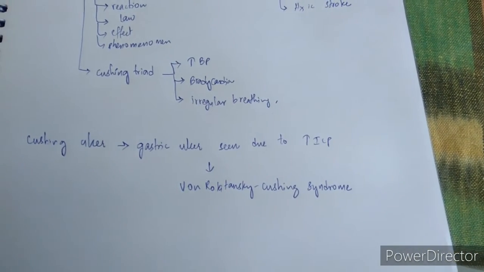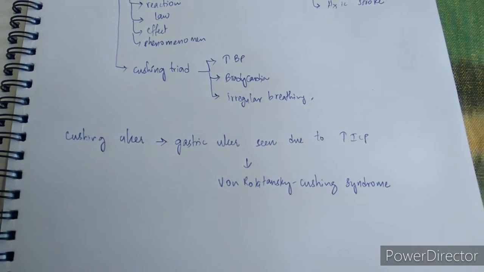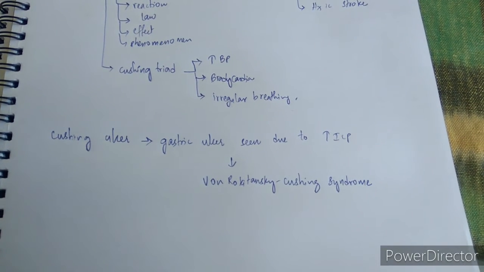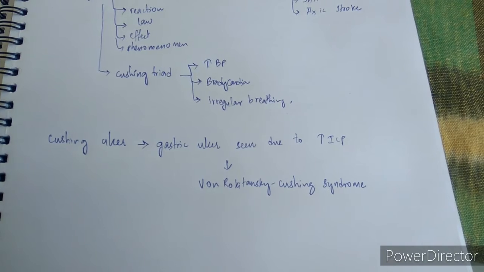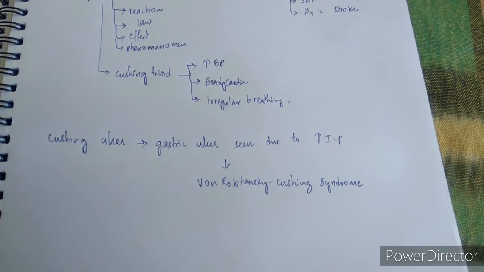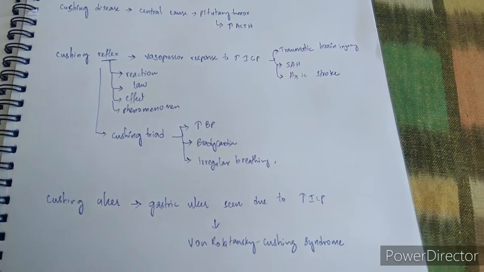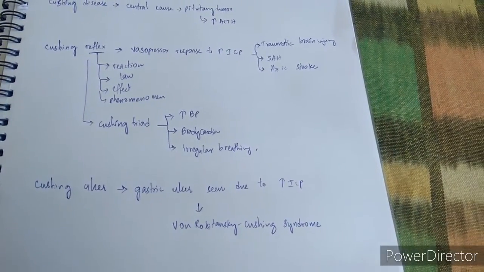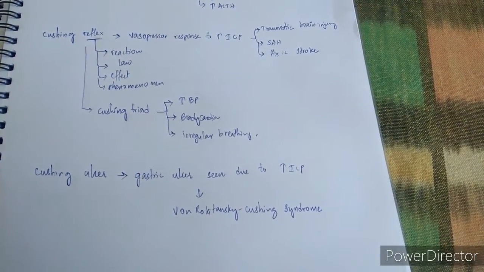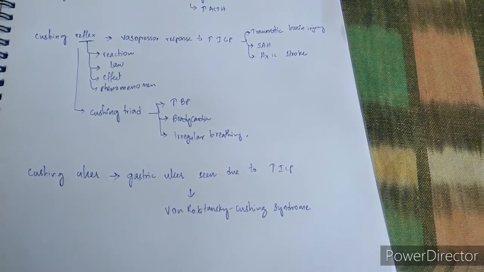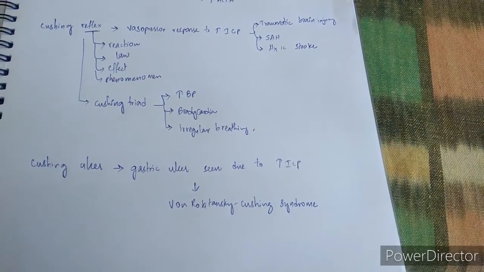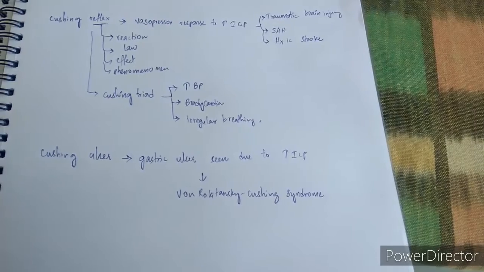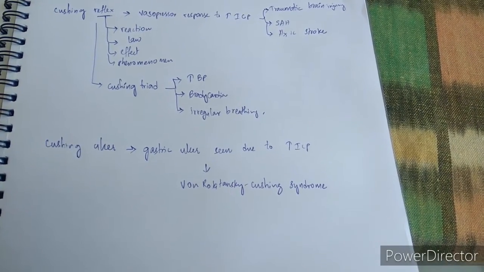And here we have to mention one more thing, that is curling ulcers. Curling ulcers are stress ulcers seen due to burns, and most of the times we get confused. So remember that Cushing is related to raised intracranial pressure, reflex, and ulcer. So Cushing you can remember as related to raised intracranial pressure. Curling, if you want to remember, when you're burning something, it curls up. So curling ulcer is gastric ulcer because of burns.